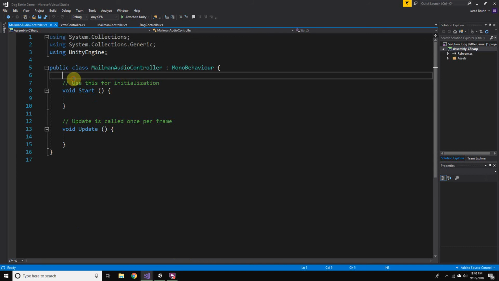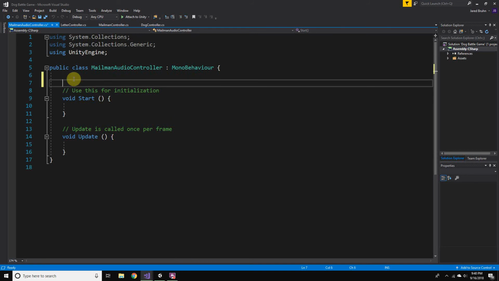So remembering all of those clips, we can make public audio clips that we can set in the inspector. One for our warp sound, one for our spin sound for the hat when it's flying, one for our hurt sound, and one for, I'm going to call it magic, for the projectile.